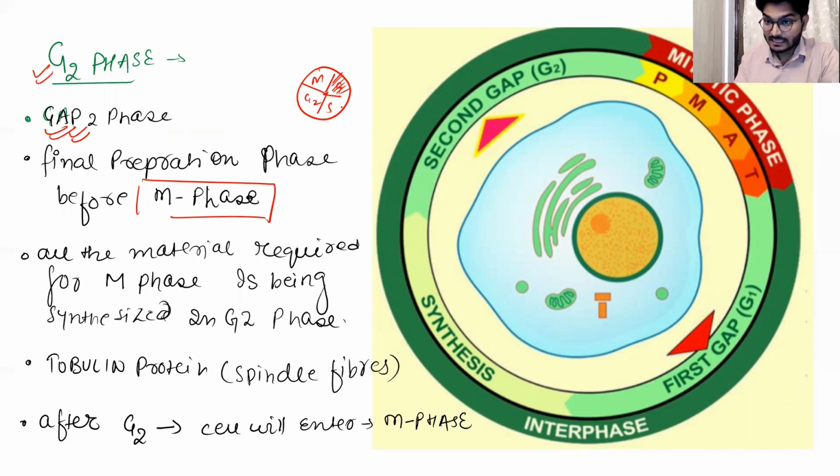Here in the S phase, DNA is synthesized. Now in the G2 phase, what is going to happen? We need all the material that is going to be required for the M phase. So that will be done here in the G2 phase. So all the material required for the M phase is synthesized in the G2 phase.